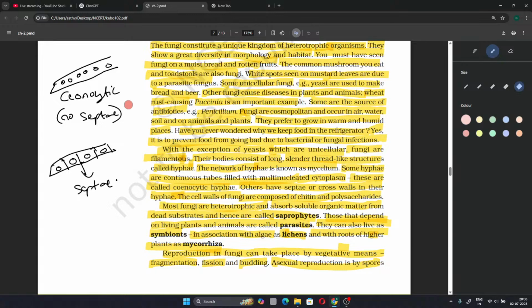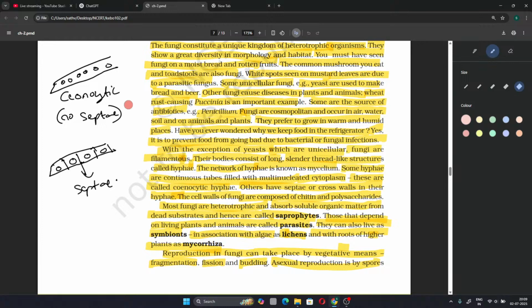Their body consists of long, slender thread-like structures called hyphae. The network of these thread-like structures is what we call mycelium. These hyphae are continuous tubes with multinucleated cytoplasm. If there is multinucleate cytoplasm, there are no septae, and it is called coenocytic hyphae. Others have septae or cross walls in their hyphae.